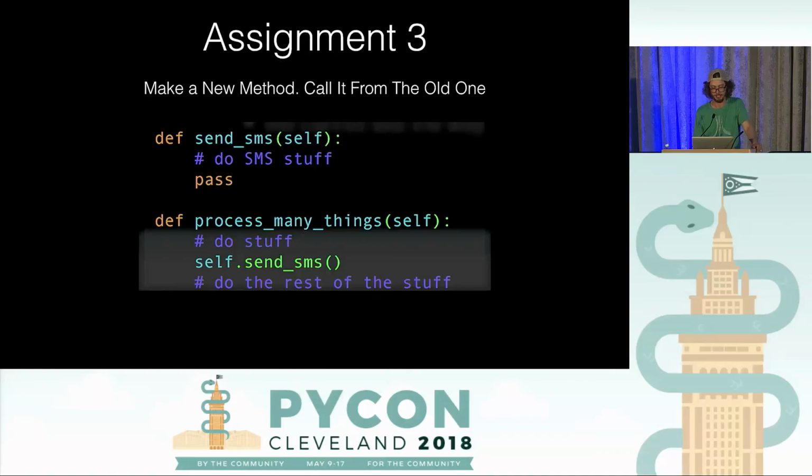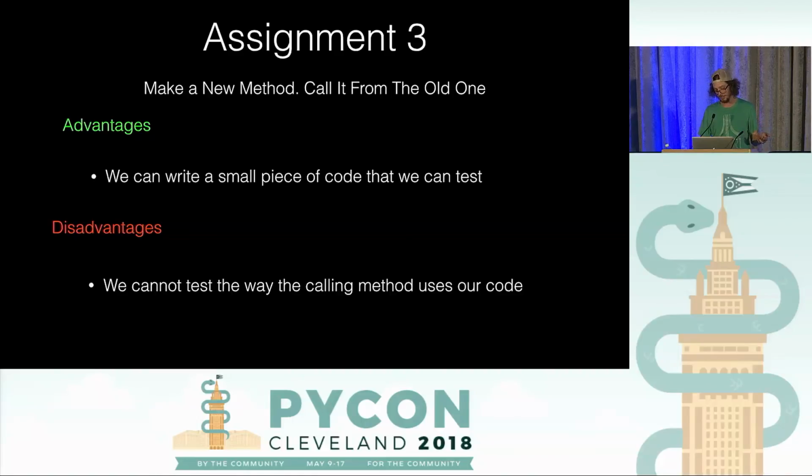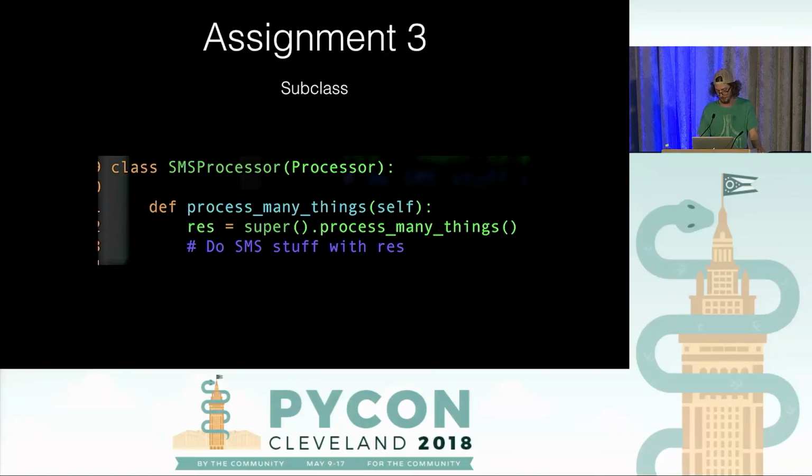Here's another approach. We can make a new method, call it from the old one. So the advantage there is that we can write a small piece of code and we can test it easily. Disadvantage, we can't test the way that the calling method is using our code because we still have not touched that at all. So we only tested our new little thing that we added.